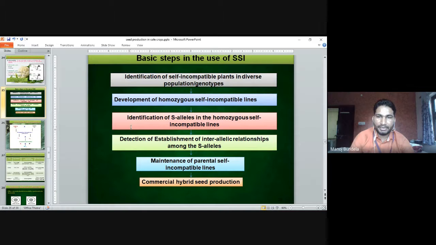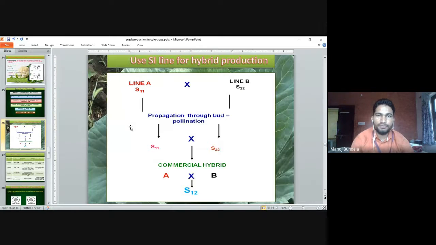Then maintenance of parental self-incompatible lines, which we have to develop. Then we go for commercial hybrid seed production. So these are the basic steps for the development of self-incompatible lines for hybrid seed production.